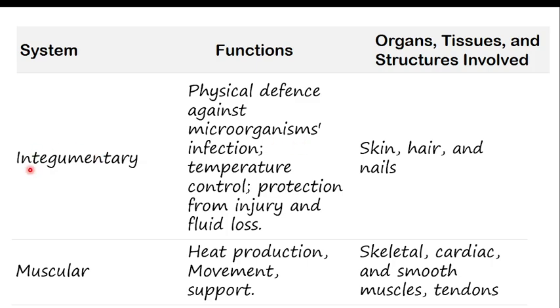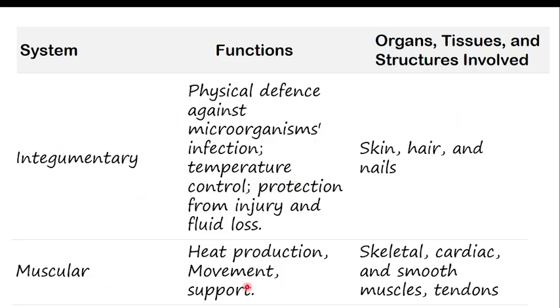So the integumentary system, like skin, hair, and nails, helps in physical defense against microbes, and they also help in temperature control. Imagine if you didn't have skin, what your temperature would be like. They also protect us from injury and fluid loss. Those are all the functions of the integumentary system.